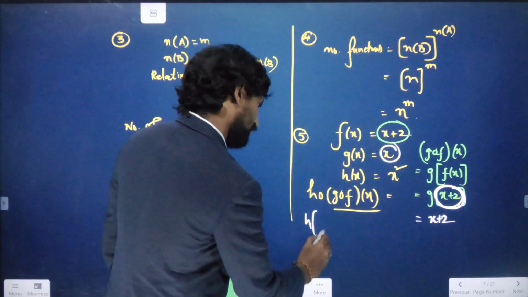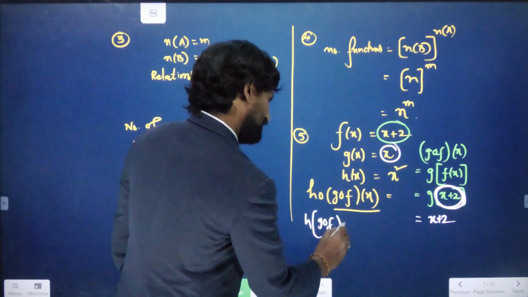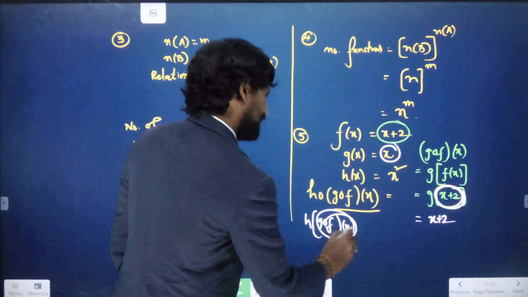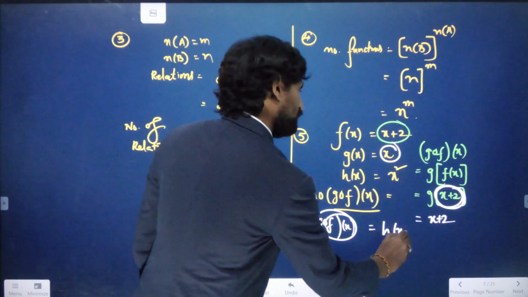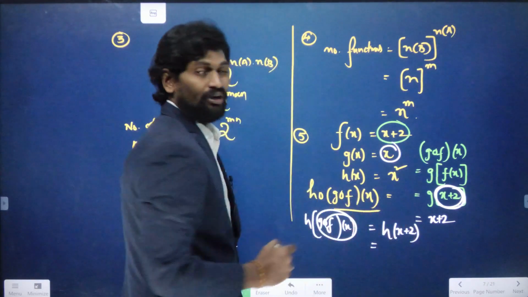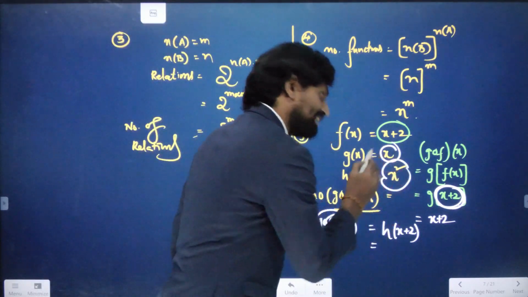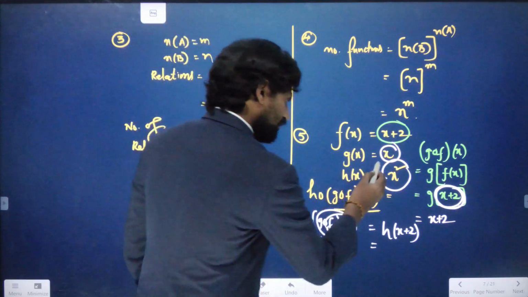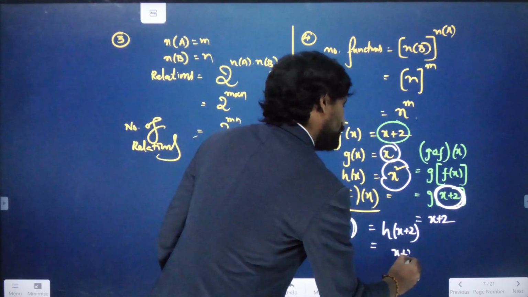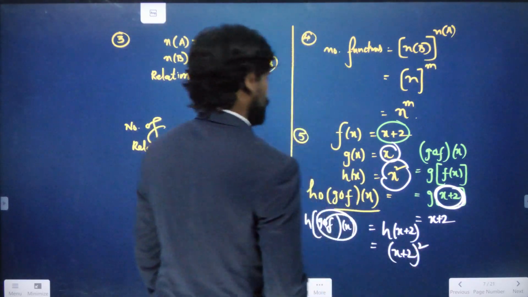So, h of g of f of x, this one. G of f of x value we got x plus 2. Now, h of x is in the form of h of x, and the value of h of x is x square. So in the place of x, we have x plus 2, so it is nothing but (x plus 2) whole square.